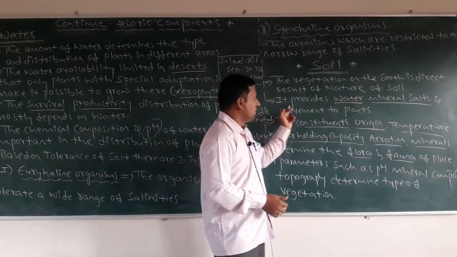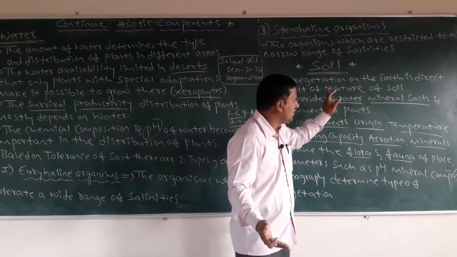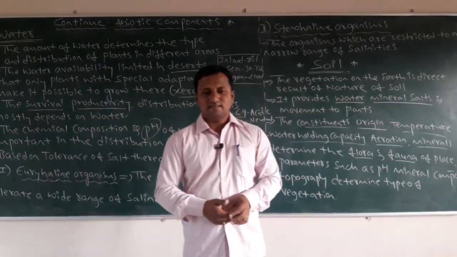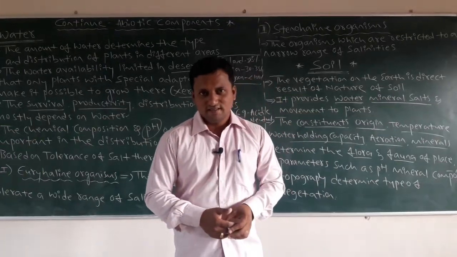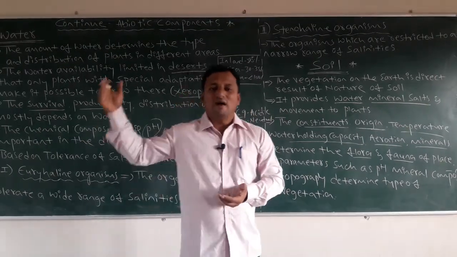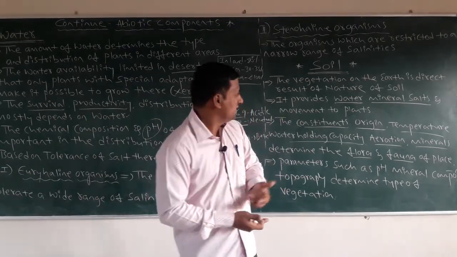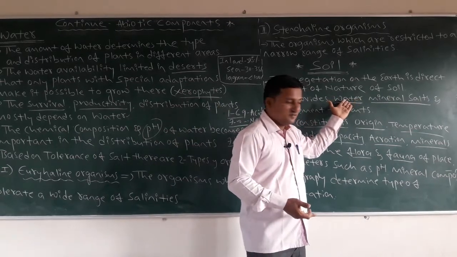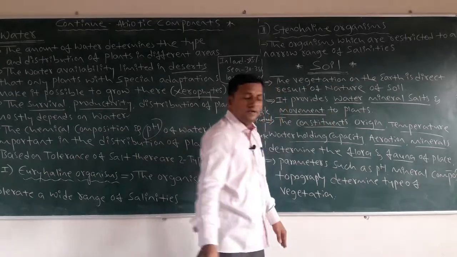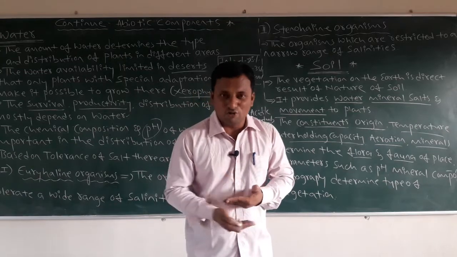Okay. Next, what is the nature of soil? It provides water, mineral salts and movement to the plants. That's very important. The salts or any mineral compositions or ionic concentration, phosphorus, nitrate, sulfate, and water, these are all responsible for the movement to the plants, meaning plants undergo production and growth.